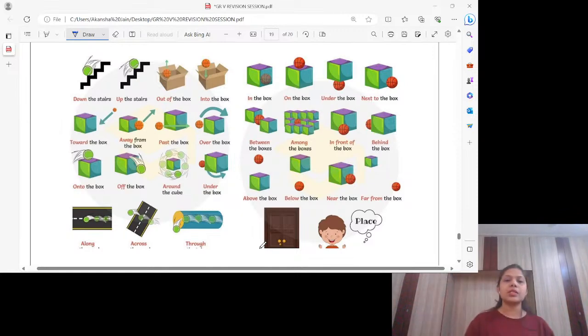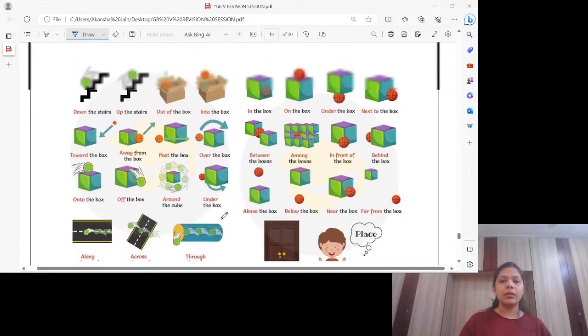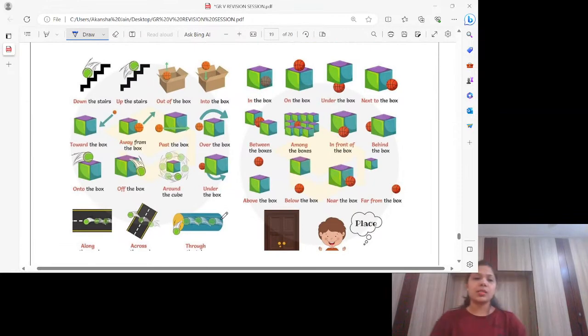Let's go back to prepositions of movement now. Down the stairs. If something is coming from down the stairs, movement is taking place, so we call it prepositions of movement. We always say, come down. But how will it come down? Of course, he or she will move, then only he or she will come. Right? So that's prepositions of movement. Up the stairs. Somebody will go up, so movement will be there.